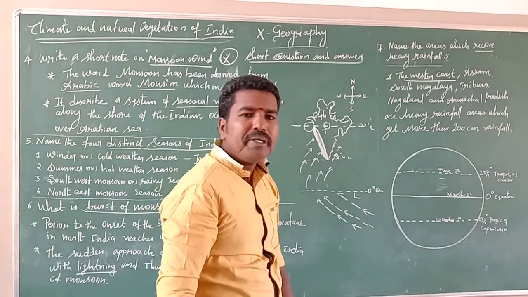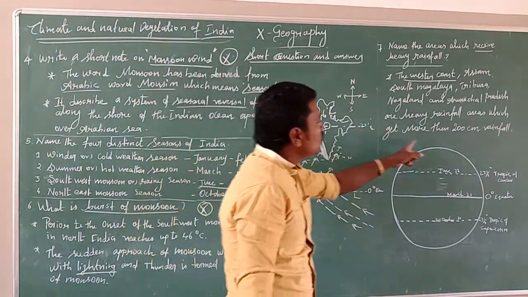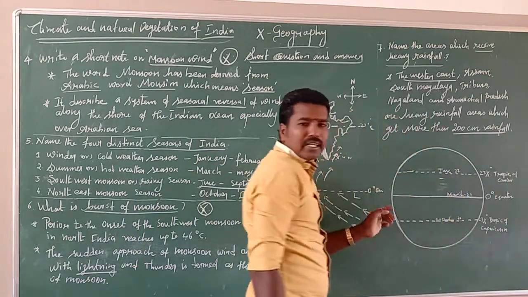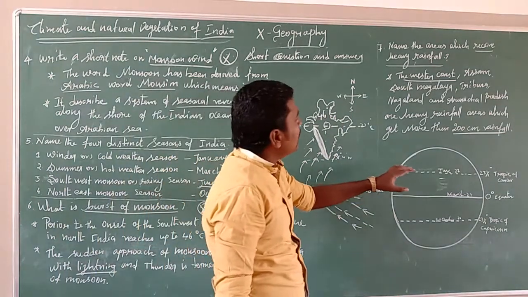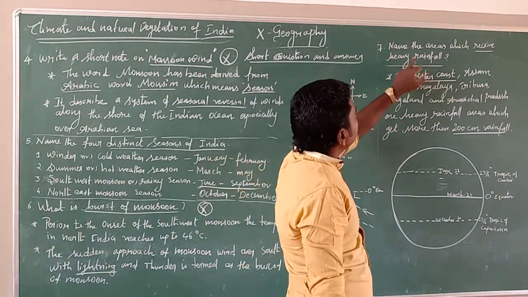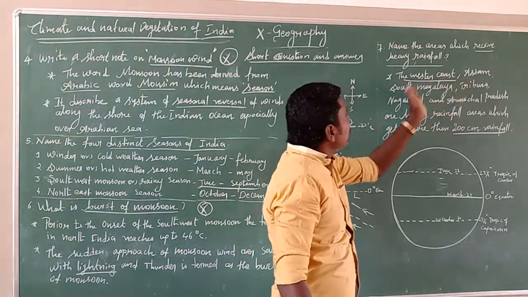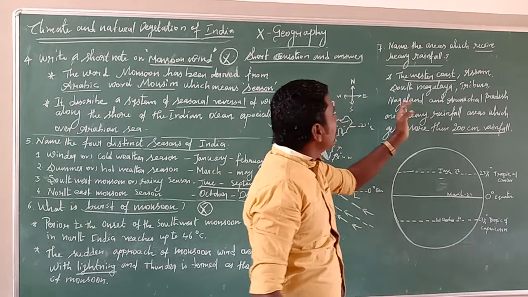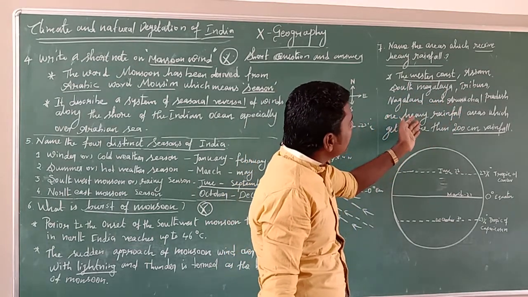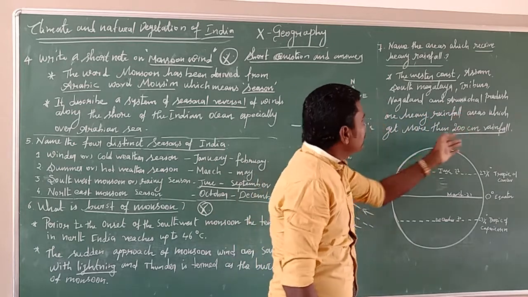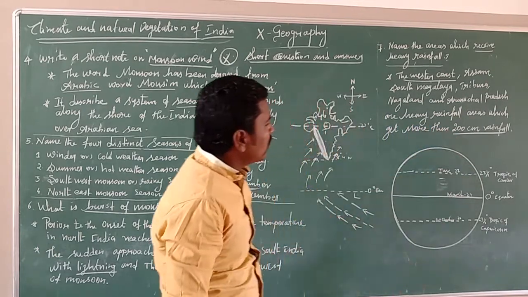In these areas, how many centimeters of rainfall are received? More than 200 centimeters of rainfall is received through the southwest monsoon. So finally, the areas which receive heavy rainfall: you can write the western coast, Assam, Meghalaya, Tripura, Nagaland, and Arunachal Pradesh are the heavy rainfall areas which get more than 200 centimeters of rainfall.